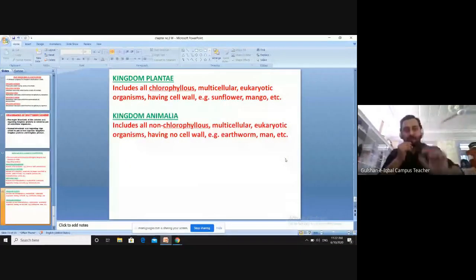Between plants and animals, the difference is that animals are non-chlorophyllous and don't have a cell wall, while plants are chlorophyllous and have a cell wall. So this is how they classified the organisms. They introduced a new method for the organisms to be classified. So this is all about the Margulis and Schwartz classification.